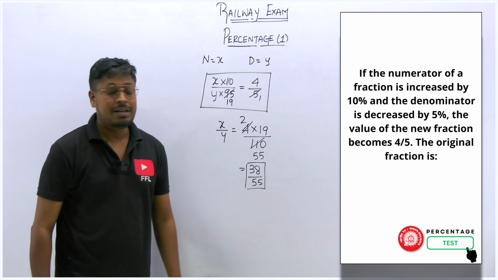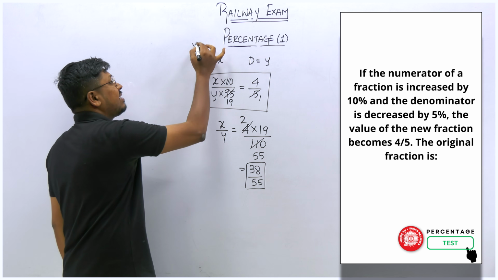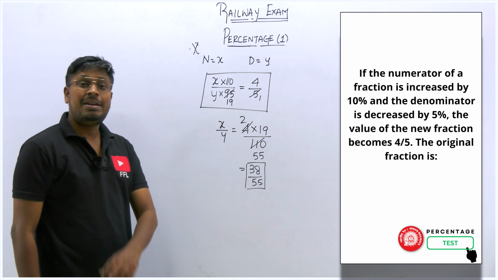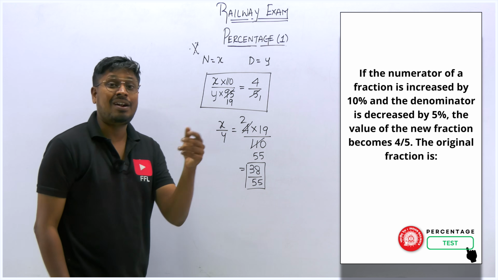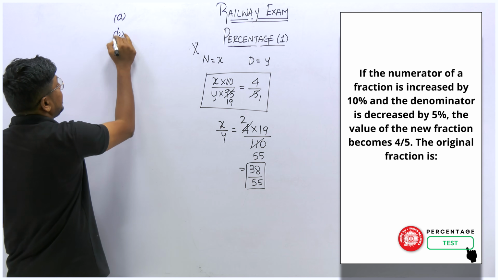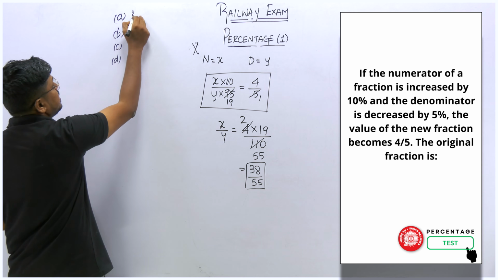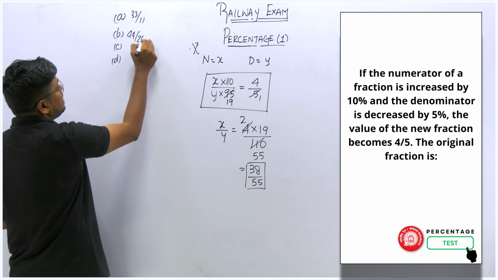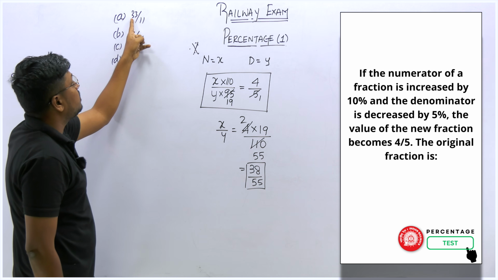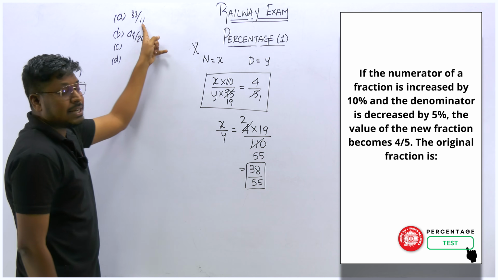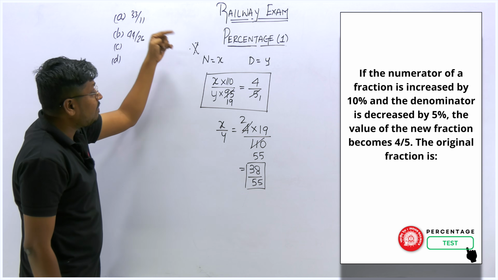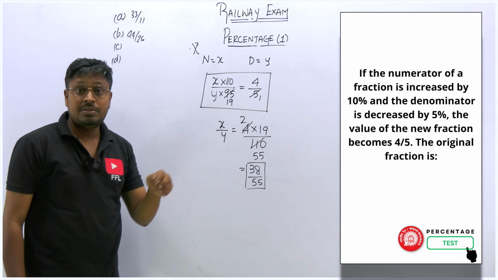So friends, understood or not, right? This is an important question, because if you take your books and see, you can see more number of questions only from this model. And many students solve this question by a shortcut method. There is one shortcut method. What they used to do is, you can see some options will be given, right? A, B, C, D, and they will give you some options like 33 by 11, 44 by 26, like that. What students used to do is they take option A, they find the 10 percentage of the numerator, the 5 percentage decrease, they subtract, find what is 5 percentage of this and subtract it, and then they check whether we are getting the fraction 4 by 5. So they do that, right?